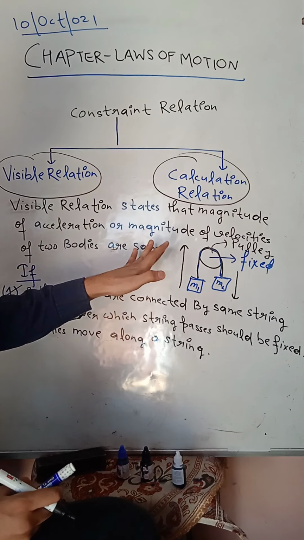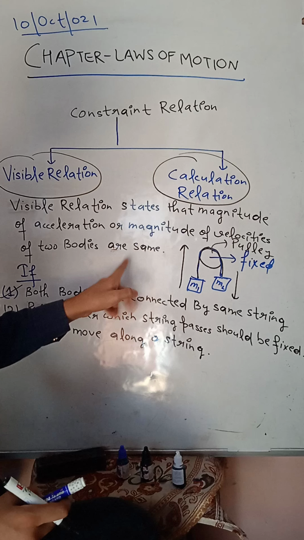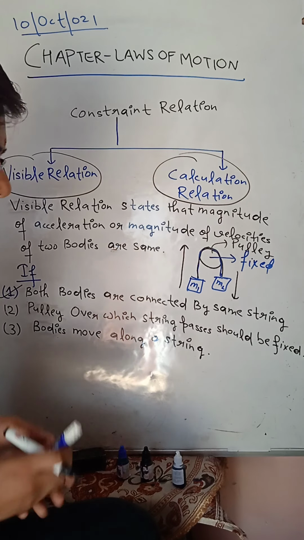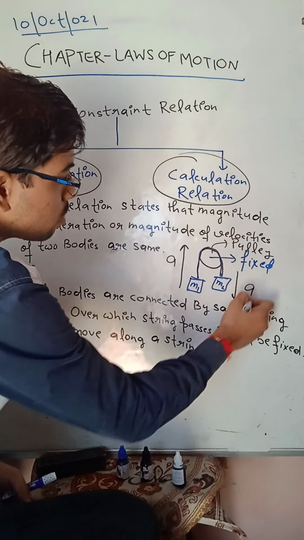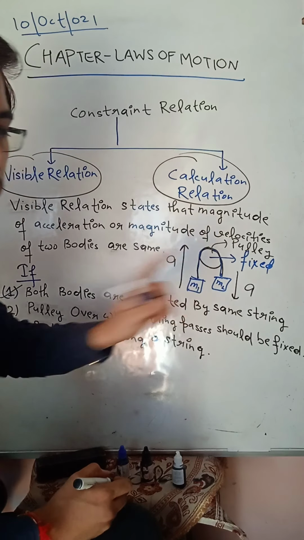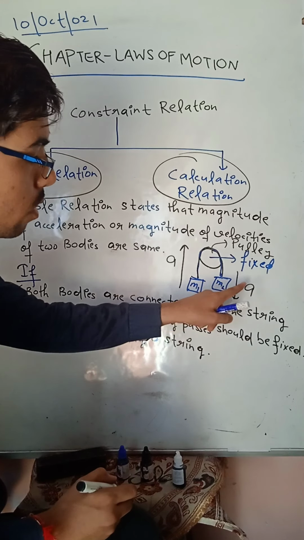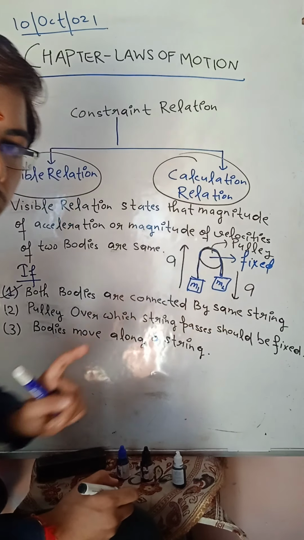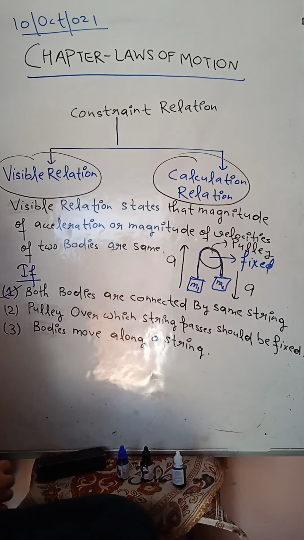Visible relations are valid, which means the magnitude of acceleration of the two bodies is the same. Acceleration of this block is a, and acceleration of this block is also a. Clear? So this is the constraint relation through which we can say that